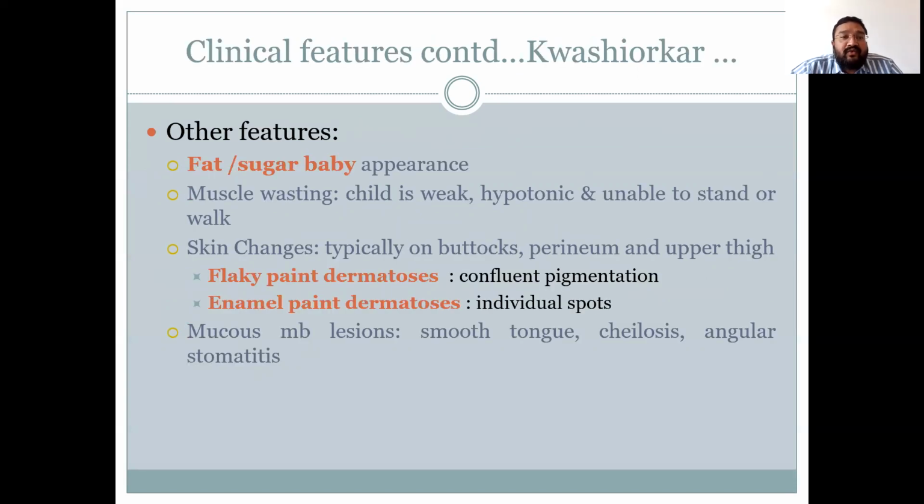Other features of kwashiorkor include fat or sugar baby appearance. Muscle is wasted. In this, the child becomes weak, hypotonic, and unable to stand or walk. The child has characteristic skin changes, which are commonly seen on buttocks, perineum, and upper thigh. It includes flaky paint dermatosis, that is confluent pigmentation, and enamel paint dermatosis, these are the individual spots. Mucous membrane lesions are also common, and include smoothness of the tongue, cheilosis, and angular stomatitis.